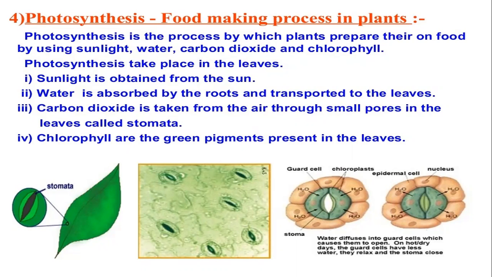And children, you already know the process of photosynthesis, by which the plants prepare their food by using sunlight, water, carbon dioxide, and chlorophyll. And this process takes place in the leaves. Sunlight is obtained from the sun, water is absorbed by the roots, carbon dioxide is taken from the air, and chlorophyll is a green pigment which is present inside the leaves.